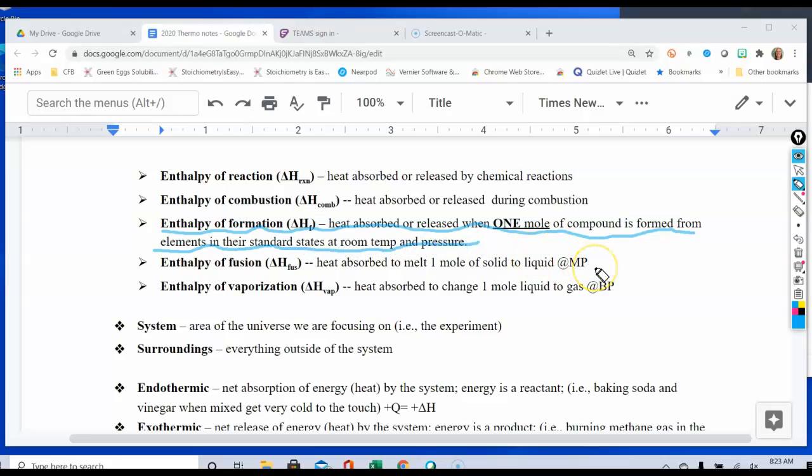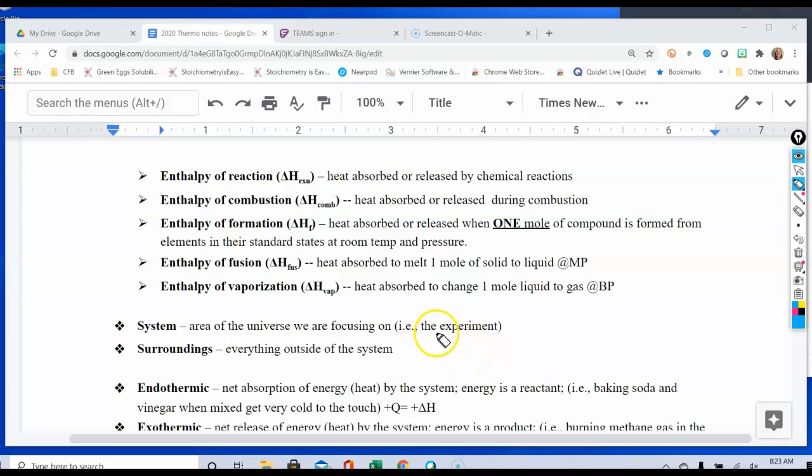So here we go. This is going to be the heat absorbed or released when 1 mole of a compound is formed from its elements in their standard states at room temperature and pressure. So that means a compound is formed from its elements. And what we mean by standard states is solid, liquid, or gas. And so in other words, oxygen would always be a gas at room temperature. We also have some enthalpies of fusion, which is the enthalpy of melting, and the enthalpy of vaporization, which is obviously liquid to gas.